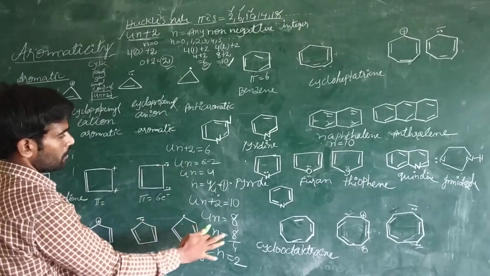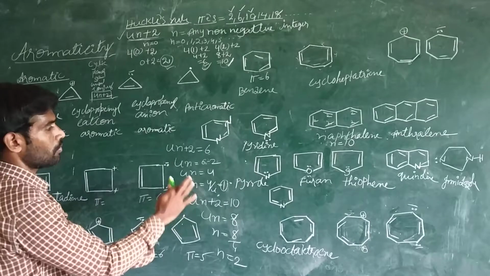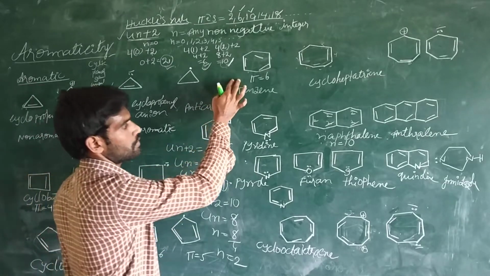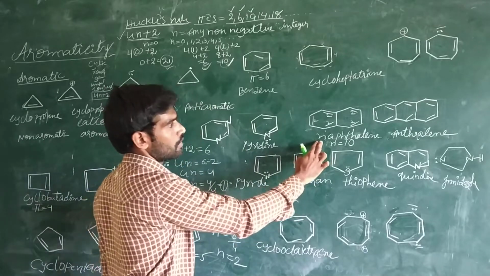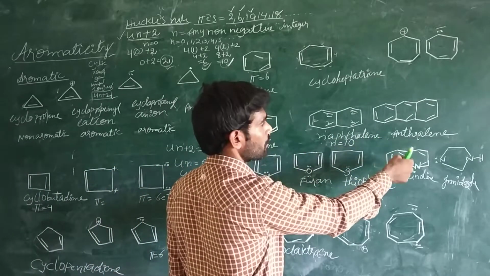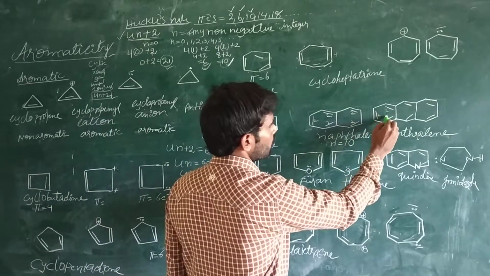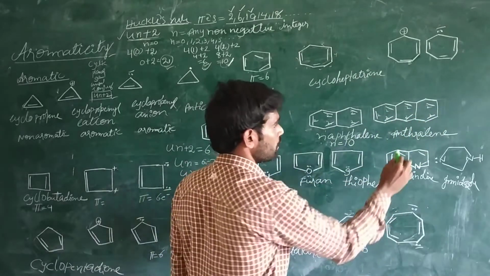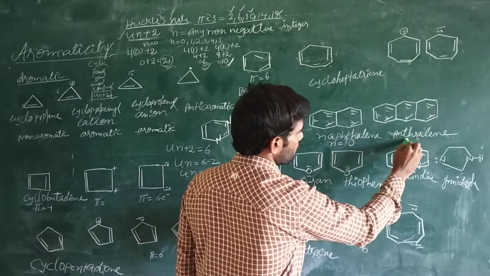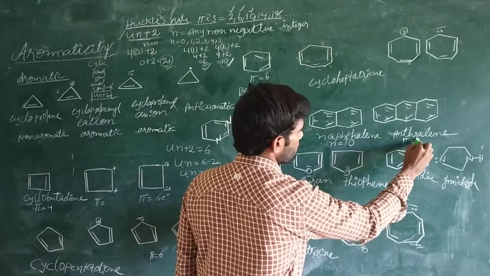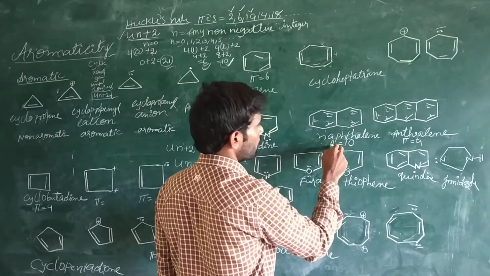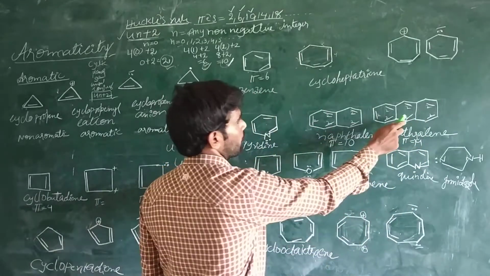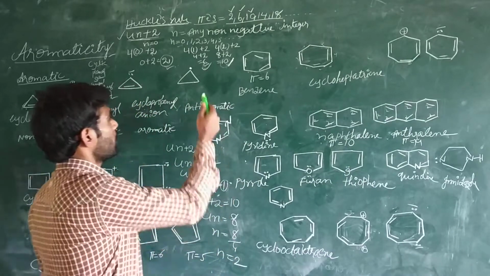It describes how many electrons can be accommodated by the ring. See here, this ring can accommodate only 6 electrons, this ring can accommodate 10 electrons, and this ring, with these 2, 2, 2, in total, 14 pi electrons are accommodated. You can check this one with our formula also.